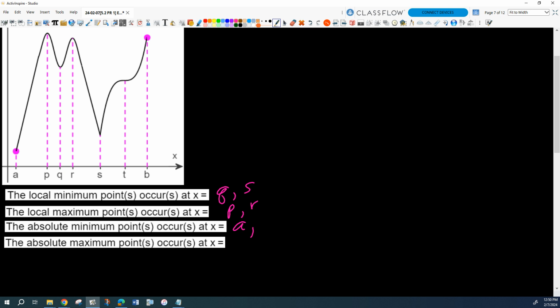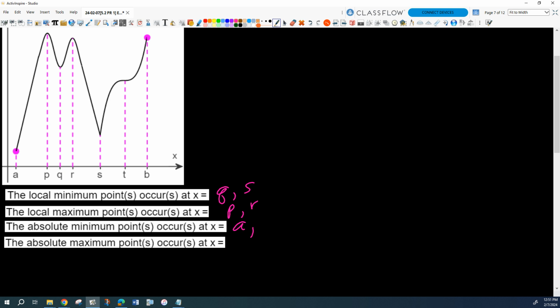valleys, right? Or at an endpoint. Relative extrema, we could say, includes all peaks and valleys. Absolute extrema would occur either at relative extrema, or what are the other possibilities? Endpoints. Yeah, right? In this case, that endpoint happened to be lower than all the valleys, so the endpoint actually was the absolute minimum.